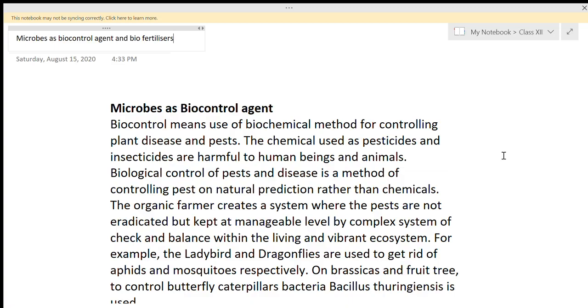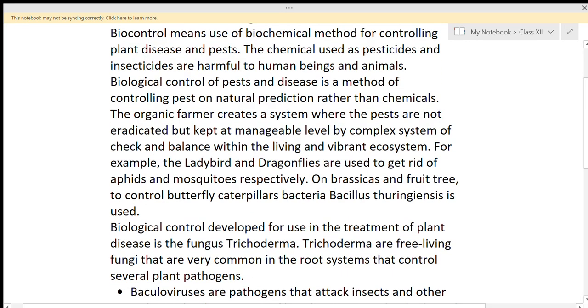On brassicas and fruit trees, to control butterfly caterpillars, the bacterium Bacillus thuringiensis is used. In those plants the butterfly caterpillars are produced. Butterfly caterpillars can damage the plants and cause disease.